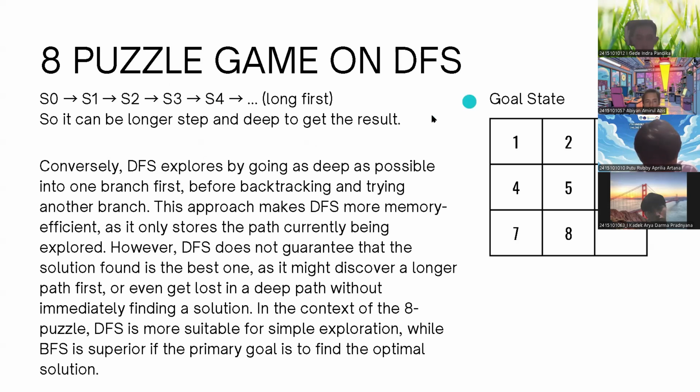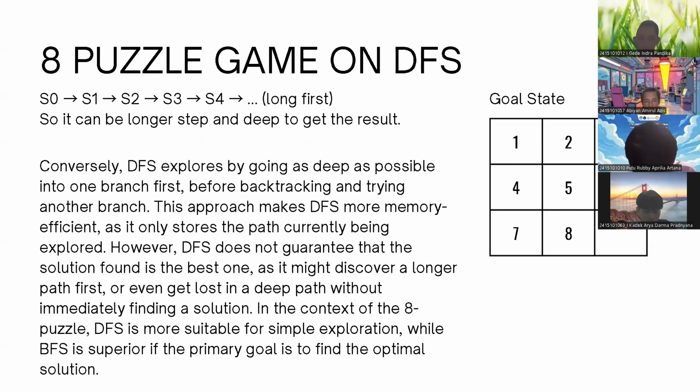In contrast, DFS explores by going as deep as possible into one branch first before backtracking and trying another branch. This approach makes DFS more memory efficient, as it only stores the path currently being explored.